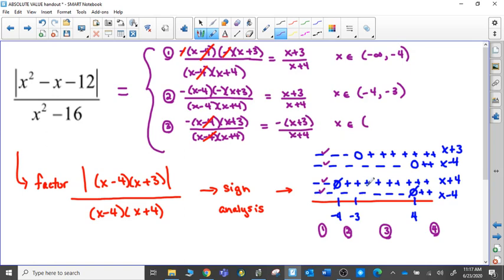And I was talking about from negative 3. Now that negative 3 value, I include the 0 with these positives. So actually I'm going to include the negative 3 here up to 4. Now 4 is undefined, so I can't include it anyway, so it's not going to be part of my solution set.